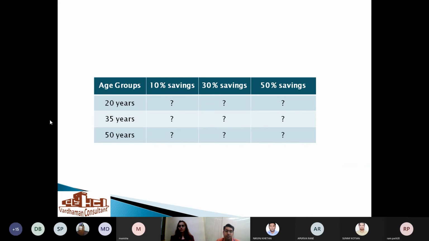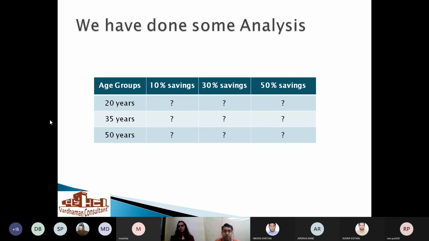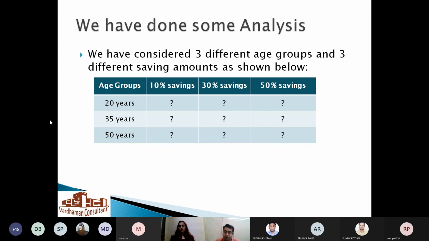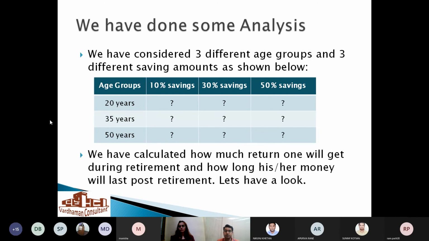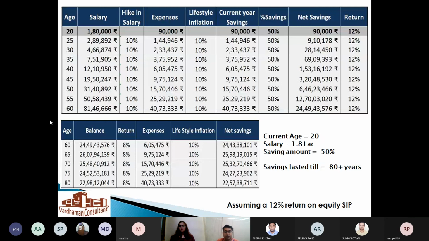These are the different age groups and these are the different percentages of their income saved. So let's go with the calculations. This is a person of 20 years of age and he has invested all his life till 40, and he invests 50% of his income.